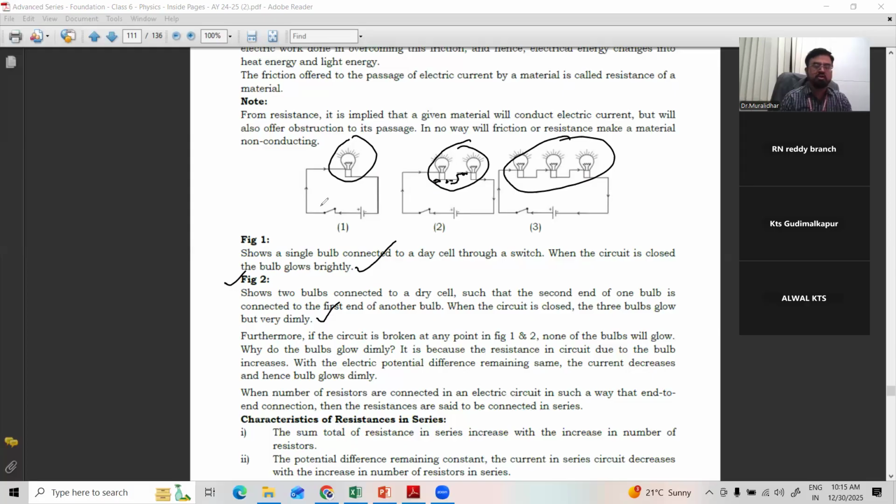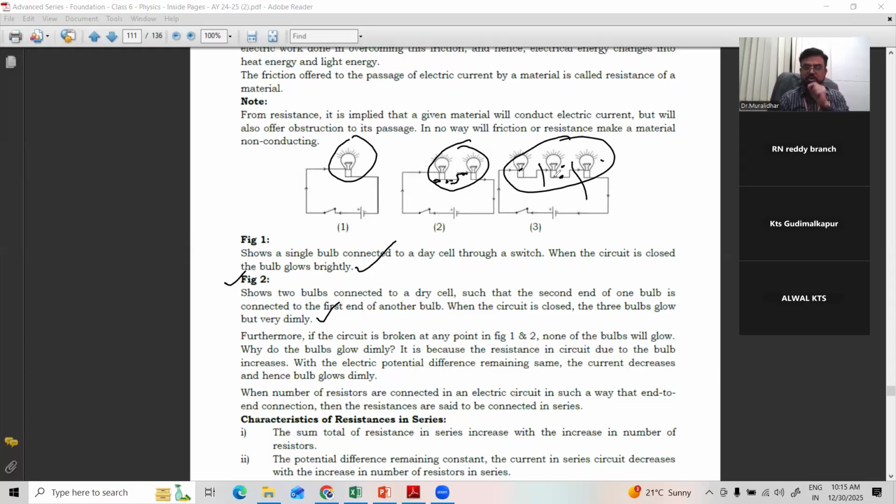Right? So furthermore, if the circuit is broken at any one point, suppose you broke the circuit here, current won't flow. Suppose you break here, current will flow for 2 bulbs, it won't go to the third bulb because it's broken.